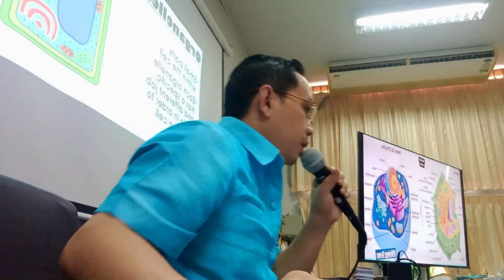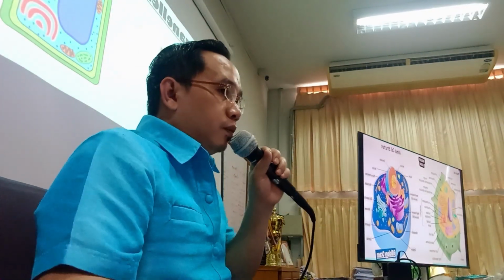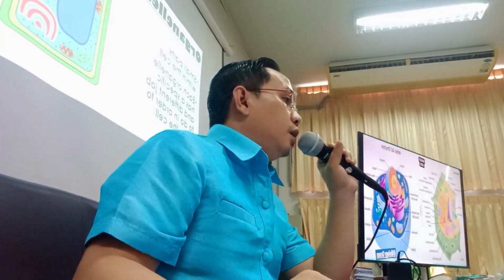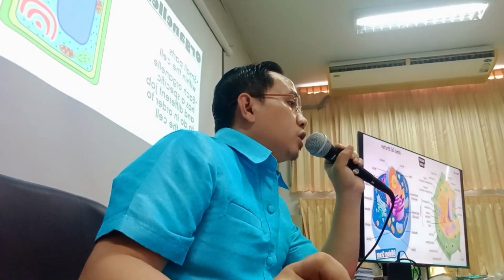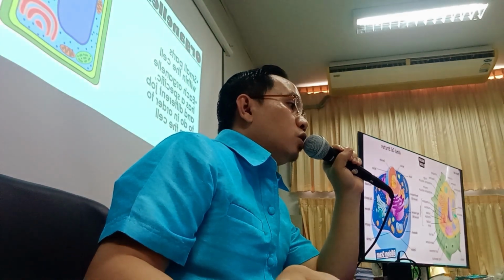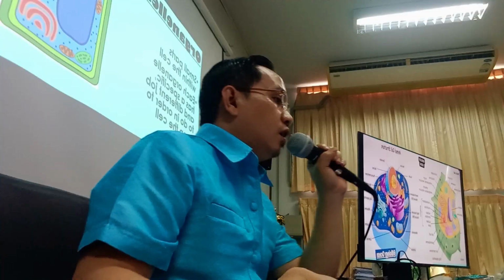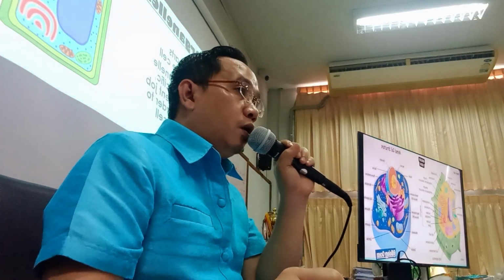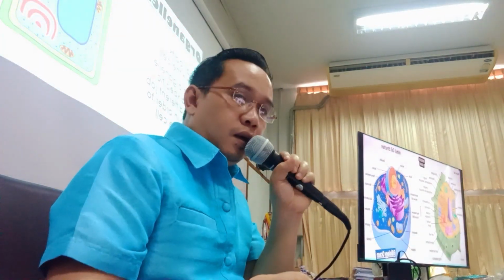So what do you mean by the word organelles? When we talk about organelles, these are small parts within the cell. Each organelle has a specific and different job to do in order to keep the cell alive, right?